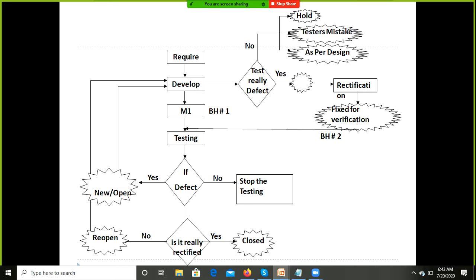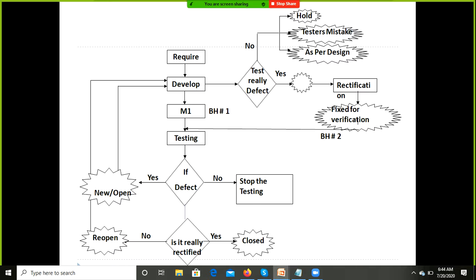Error is nothing but problems related to the coding part or structural part of the application. Defect is nothing but, as a cloud test engineer or as a tester, if you find a problem in the functionality, that is called a defect. Bug is nothing but, who is going to rectify the defect? The developers. If the developers accept the defect, that's called a bug.